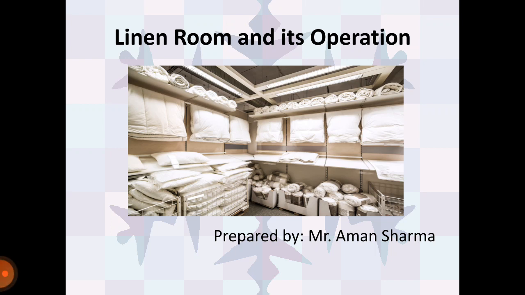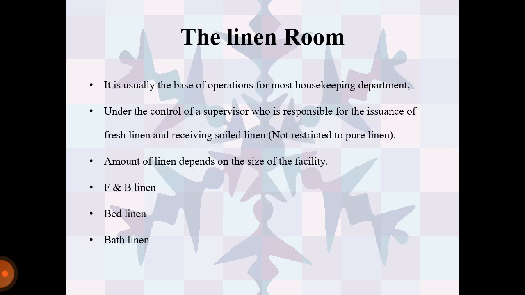Today our topic is the linen room and its operations. The linen room is usually the base of operations for most housekeeping departments, under the control of a supervisor who is responsible for the issuance of fresh linen and receiving of soiled linen. The amount of linen depends on the size of the facility, like F&B linen, bed linen, bath linen.